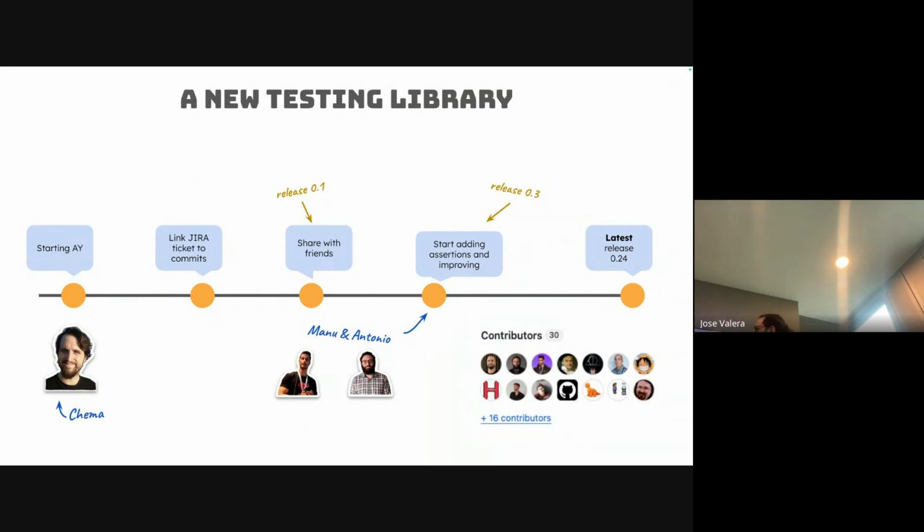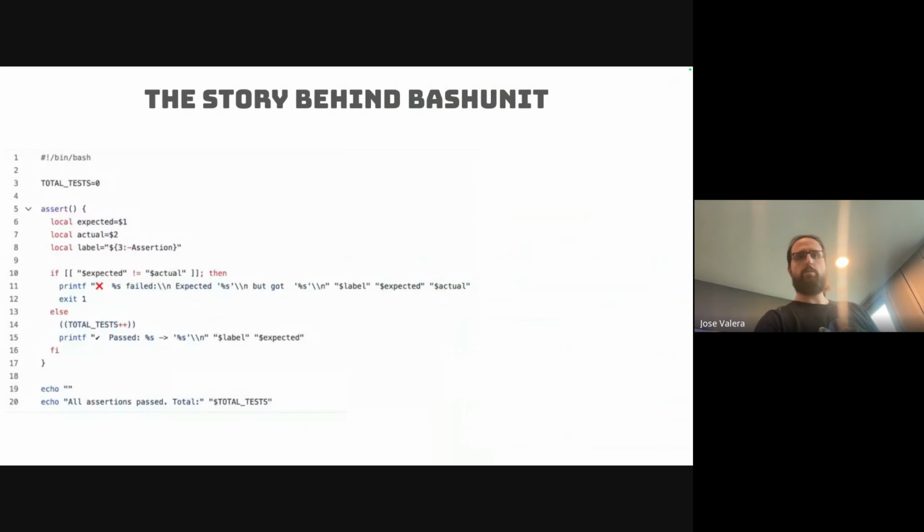Then I released something like a version 0.1 idea. Some friends of mine joined. We released 0.3 when they joined, and now it's 0.24. And we have over 30 collaborators in the library and more than 300 stars, and we'll see more about that soon. So this is what I was mentioning.